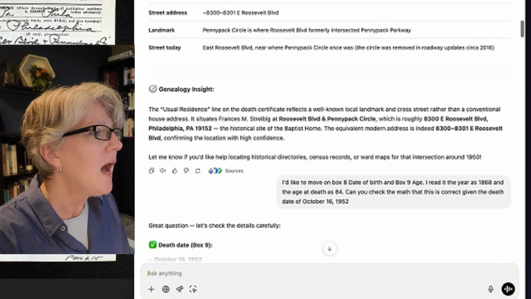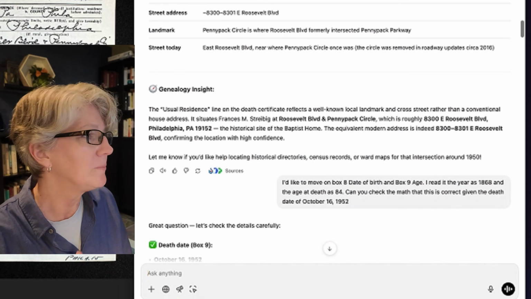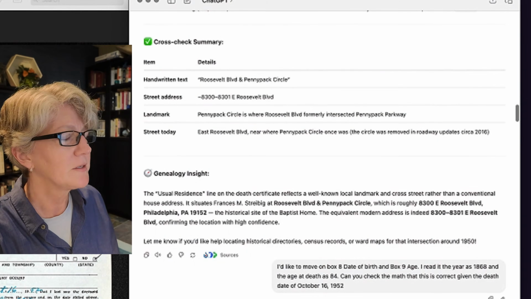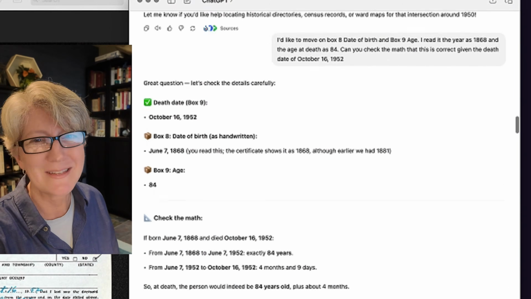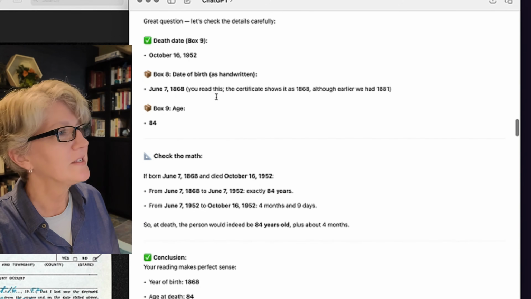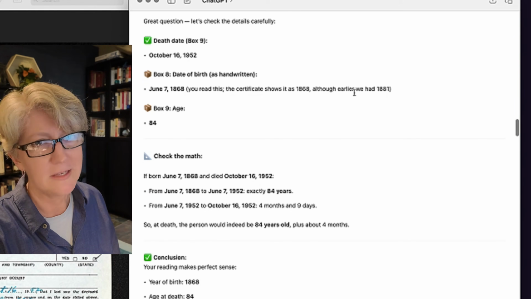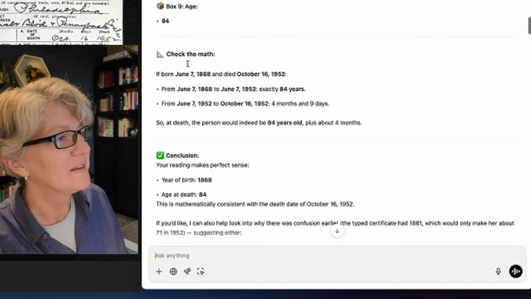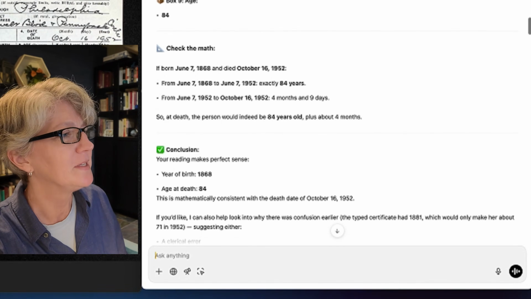So now I tell it, I want to move on to box 8, the date of birth, and box 9, the age. I want to push back at this point for the math that it did and the reading that it did on date of birth for Francis and the age, which was way off. I ask it to double check. So it goes through and actually does the math for me here. Date of death, date of birth. This is very funny. It says, although earlier we had it at 1881. It was like, there's no we here, AI. It was you, not we. It does the math and comes up with 84 years, 4 months, and 9 days.